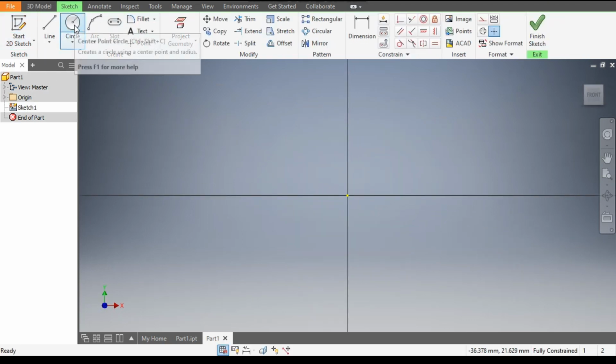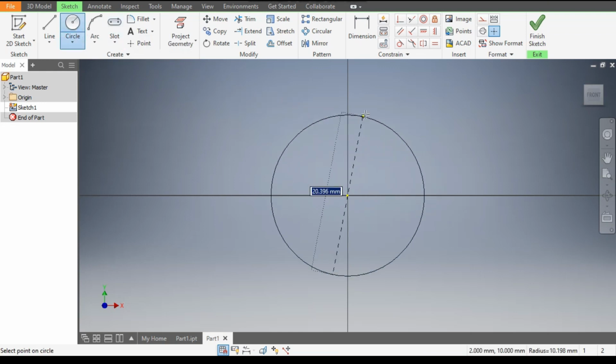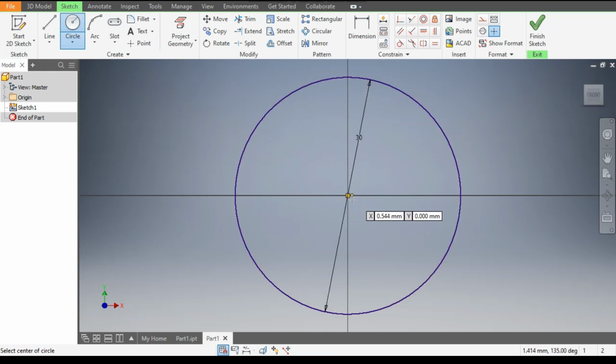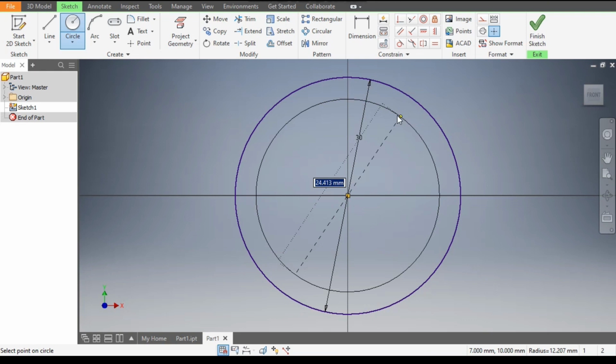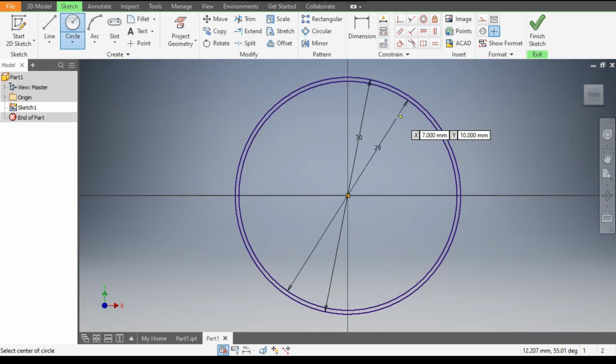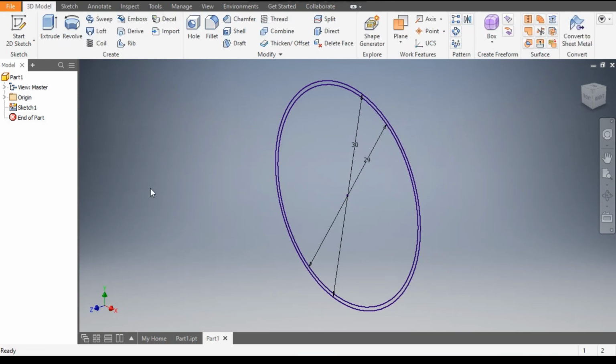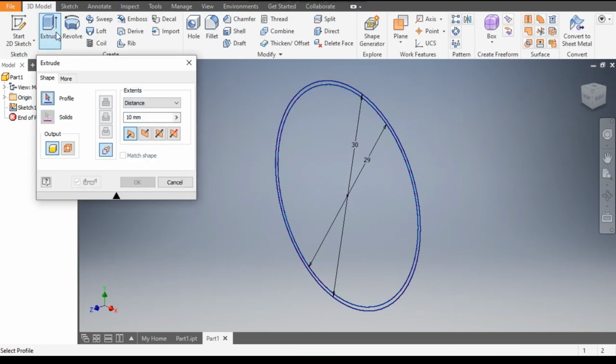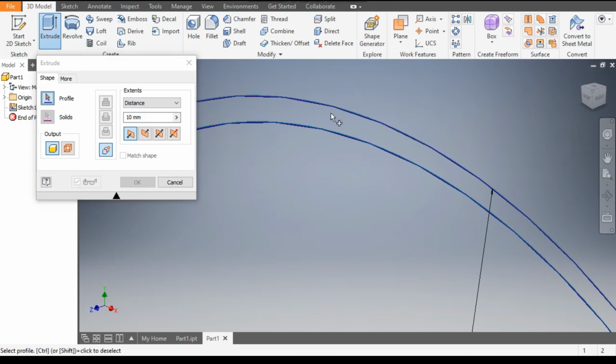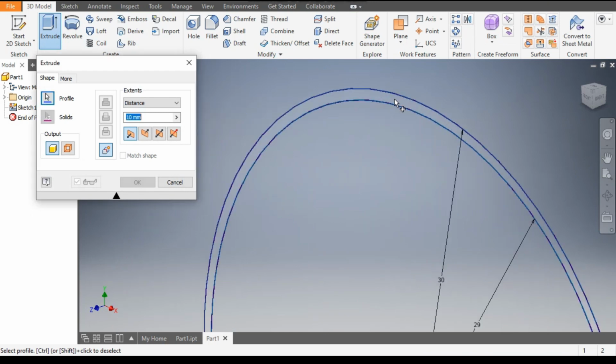From here select the circle command. From center point make a circle of dia 30. From the same center point construct a circle of dia 29 mm. Okay, now finish sketch and go to extrude command. Select the profile between these two dia.